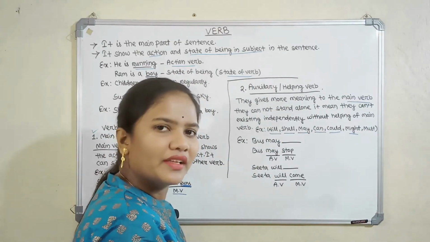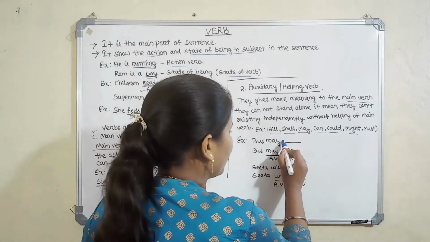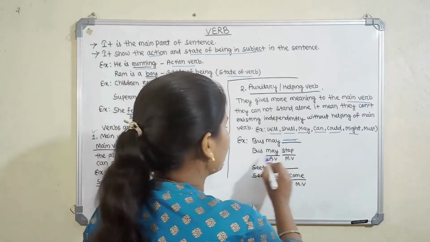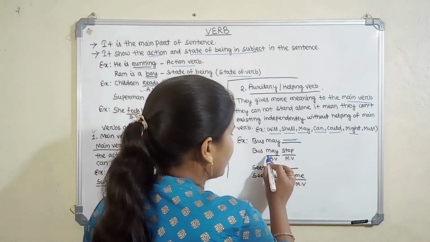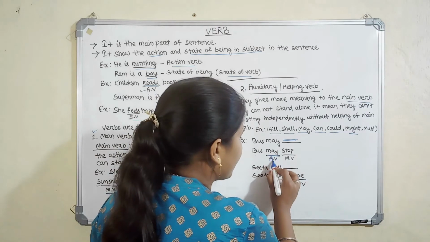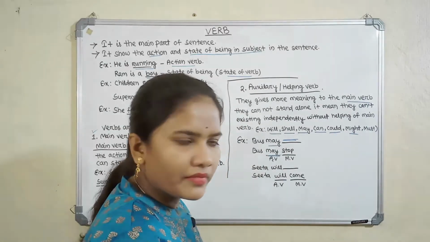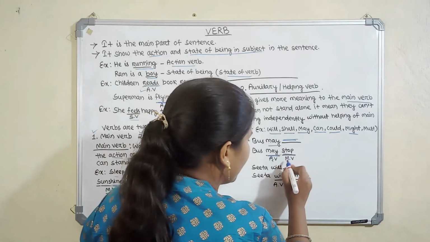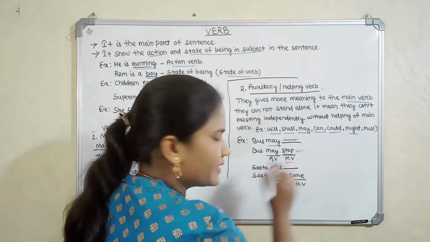Let's take one example, then we will be clear about this. Boss may stop. May is the auxiliary verb. An auxiliary verb cannot complete the sentence. It always needs a main verb. So here stop is the main verb, and it completes the sentence.